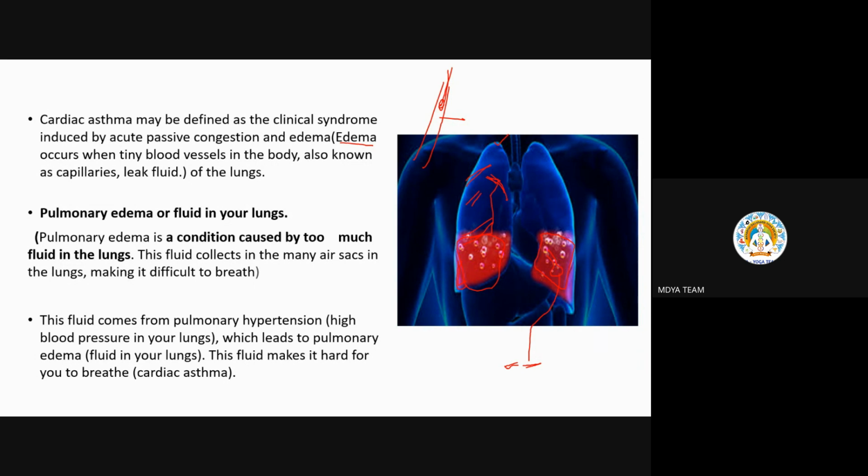And also, we know that from the heart, blood comes to the lungs to get oxygenated by these alveoli only. When there is no proper oxygenation, the blood will not get properly oxygenated. Then the blood goes from the lungs to the heart, but proper oxygen will not reach the heart. Then the heart further supplies through the aorta to the whole body. So our body will not get completely oxygenated blood.